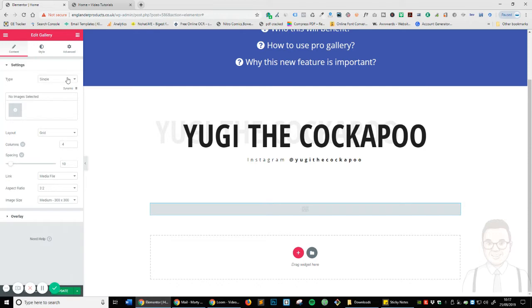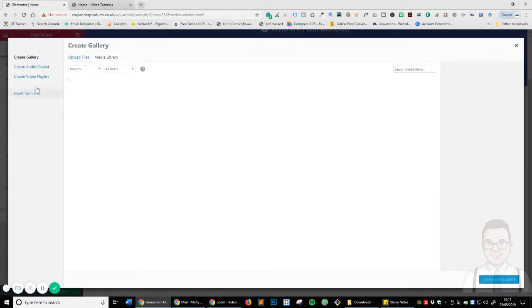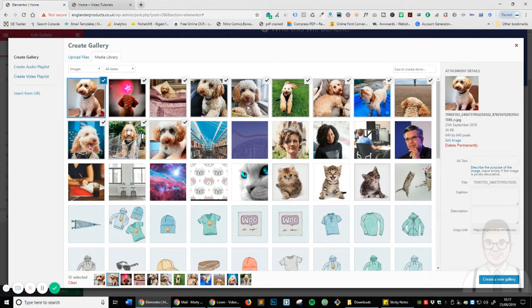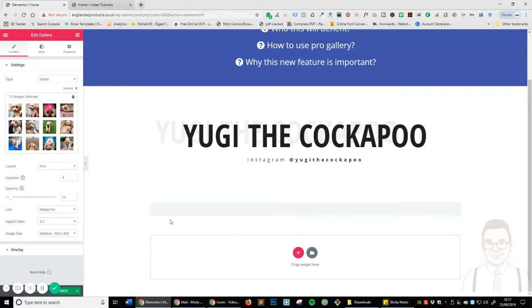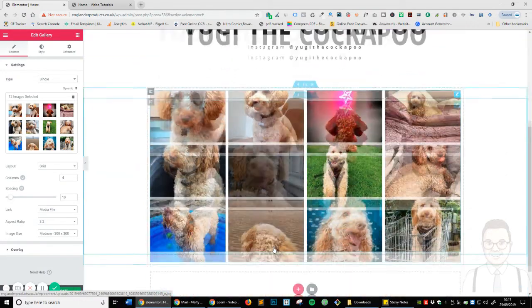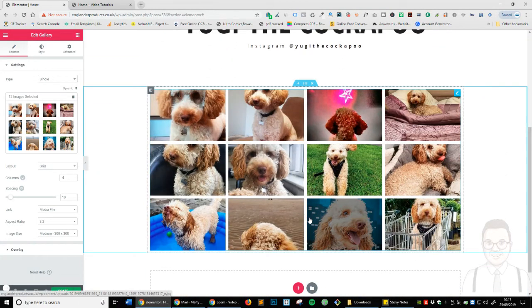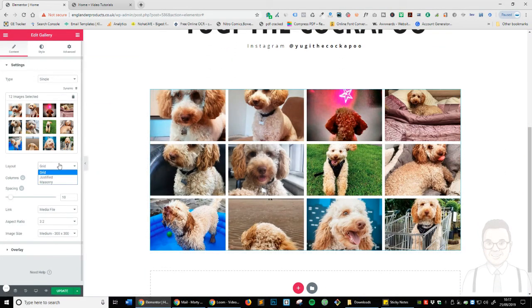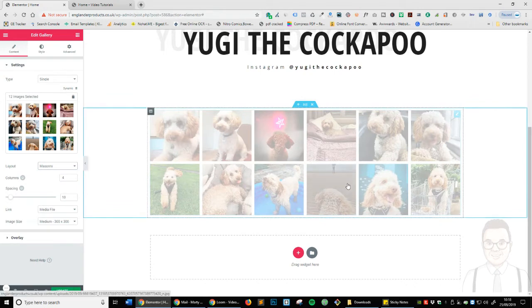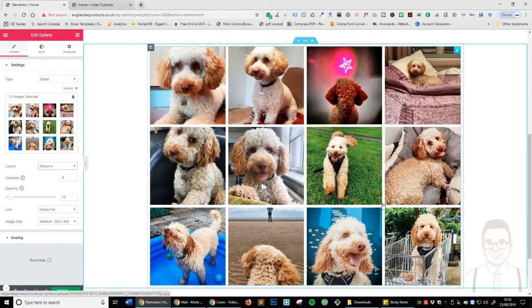So the first thing that we're going to do is keep the type on single and go ahead and click the add button, and we can see we've got all these images of Yugi. So I'm going to create a new gallery and insert gallery there. So you can now see it's very quickly populated the gallery with all the images. So let's go ahead and change the layout to justified, masonry, and you can see just like so.